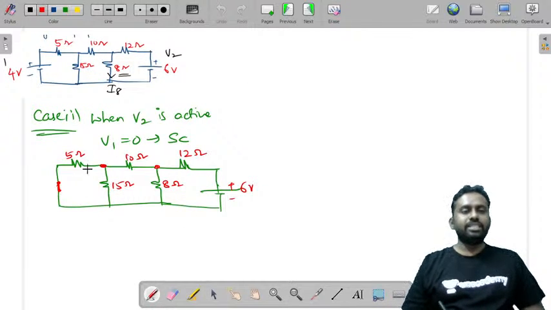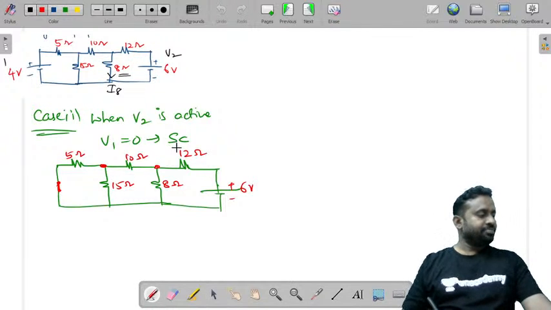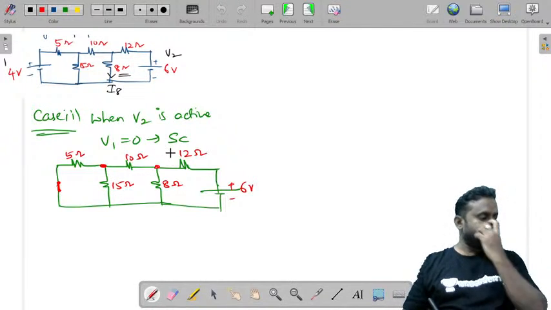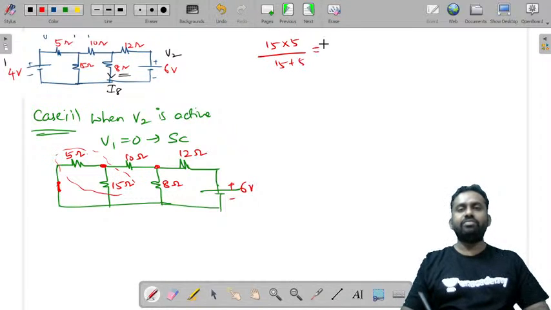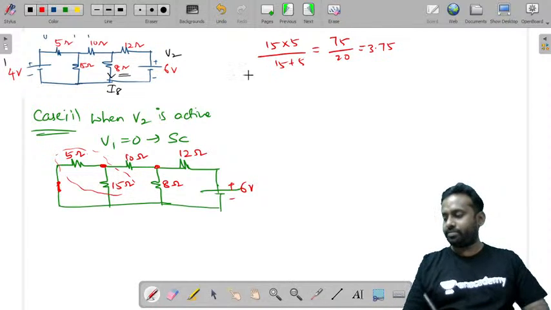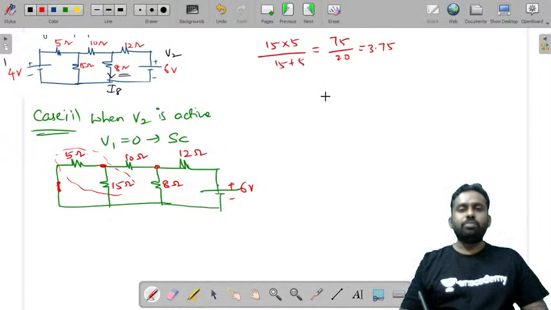I'll just simplify this. What is 15 into 5 by 15 plus 5? If you can tell me very fast, that would be very easy. It is 15 into 5 by 15 plus 5, which is 75 by 20. It is 3.75. Hi Karthik Jilla, hi sir. So I'm replacing this by 3.75.